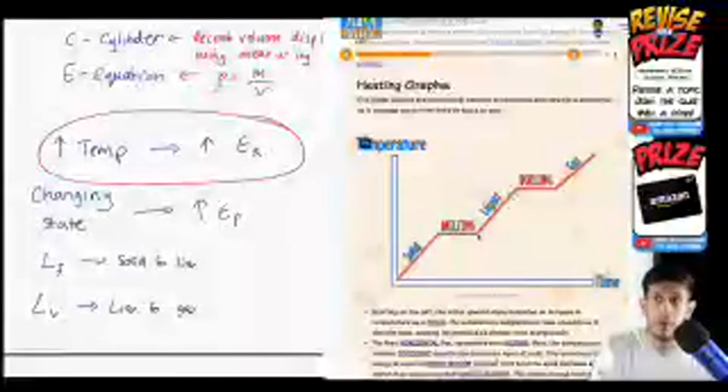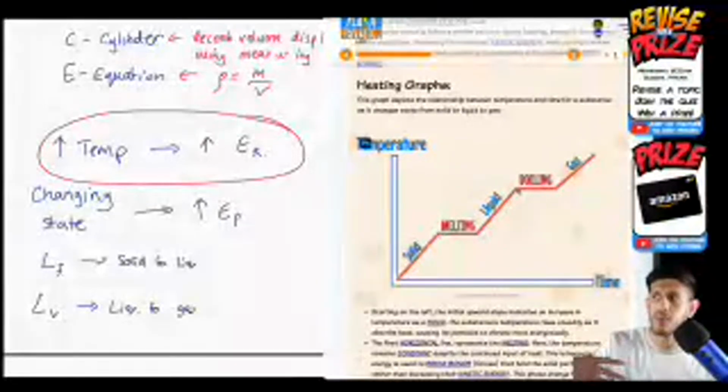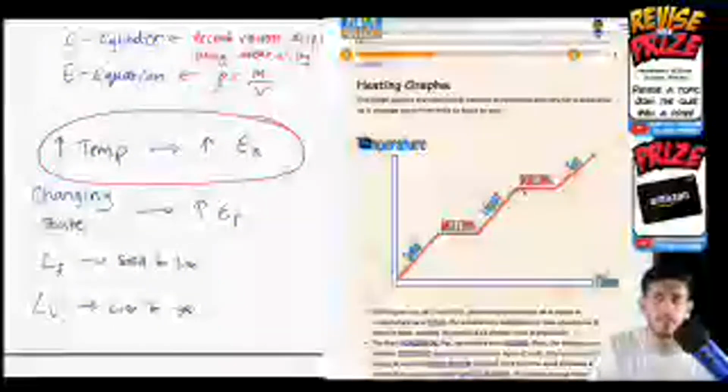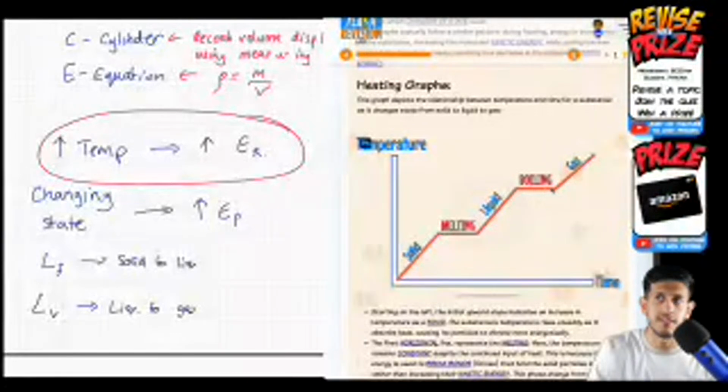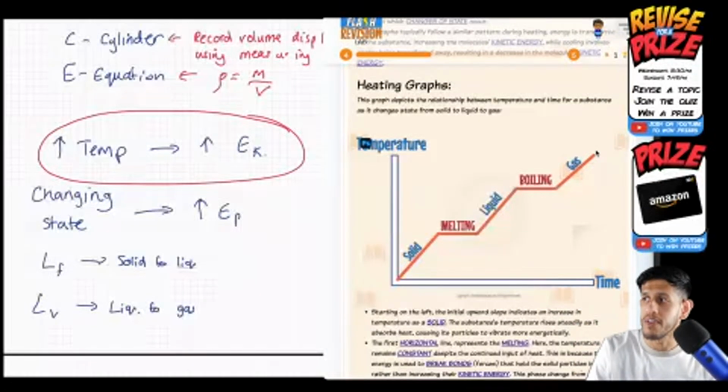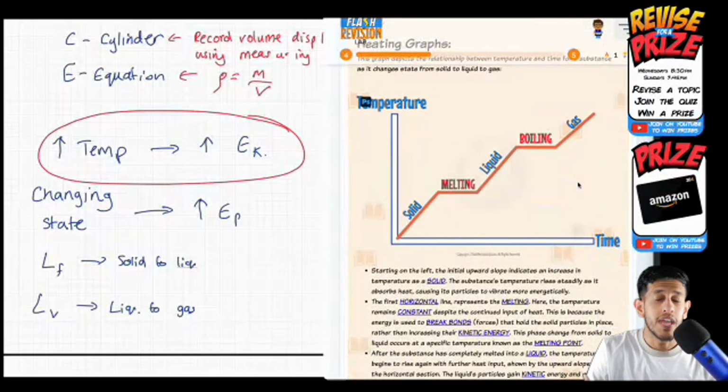Now the energy is being used to change the temperature again, and the kinetic energy of the liquid is rising. Eventually we reach the point where it starts to vaporize, or we get boiling. The energy being used to boil the substance is changing the state, so again the temperature doesn't change. Then you eventually get all vapor, and the energy is being used to increase the temperature, or kinetic energy, of the gas. So that is how it works for heating.